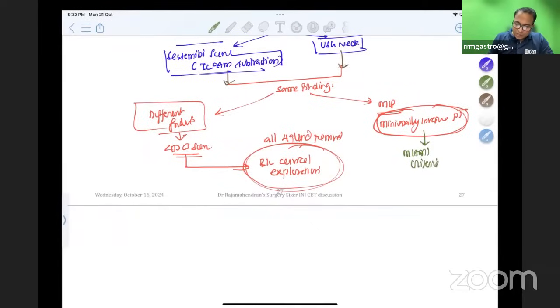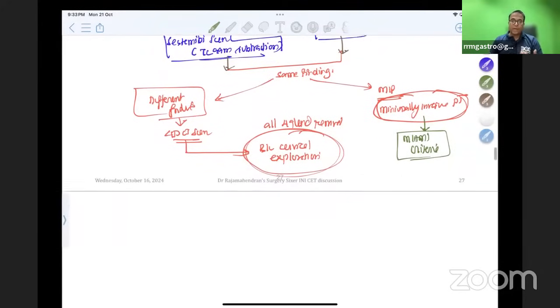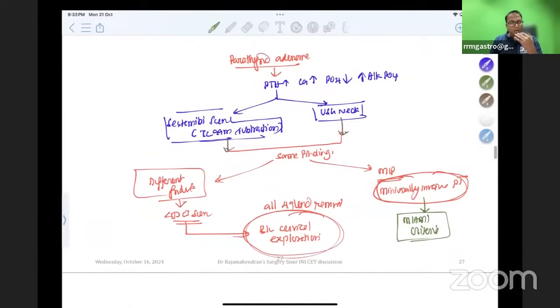See, all these questions you can understand only if you have gone through the app. If you have gone through the app, I have discussed all these concepts for half an hour. Please go through the app if you have a doubt on these concepts. So these are all highly expected AIIMS questions. You should not have any doubt.